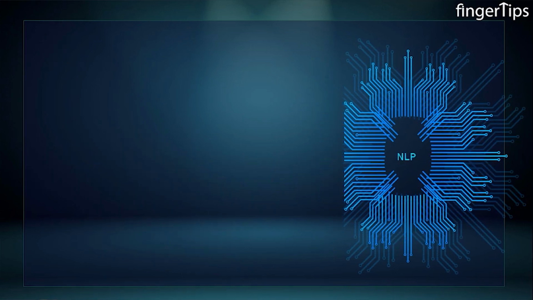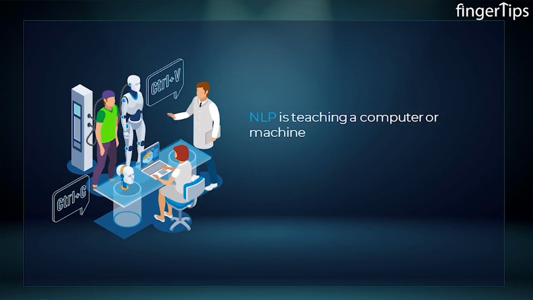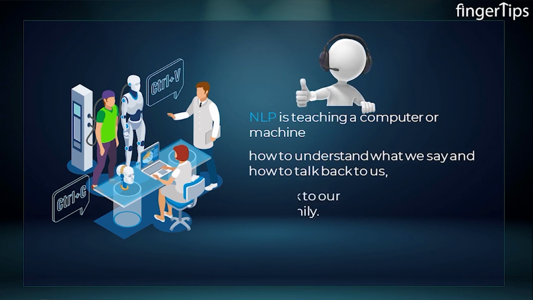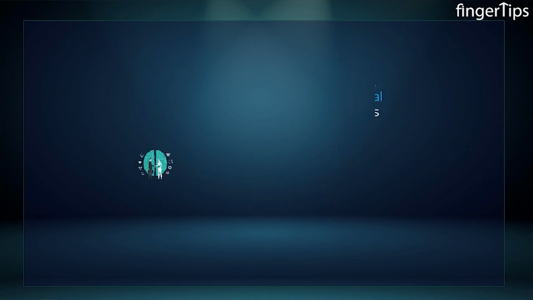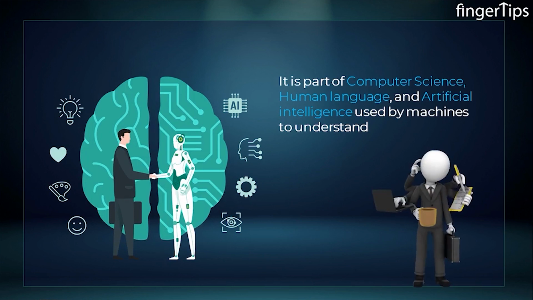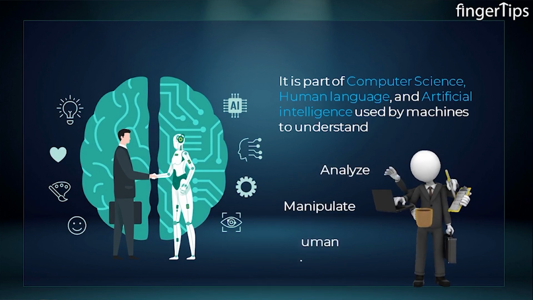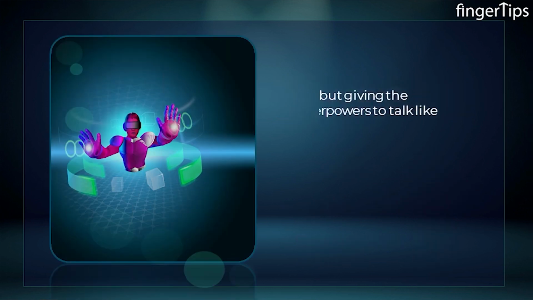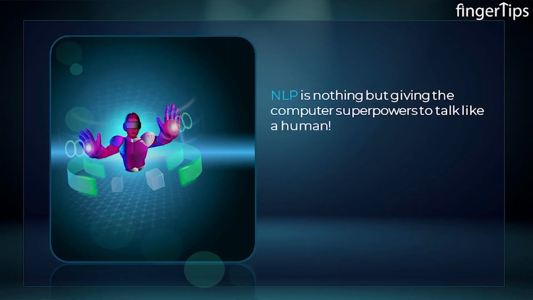Guys, NLP is just like teaching a computer or machine how to understand what we say and how to talk back to us, just like we talk to our friends and family. It's a part of computer science, human language, and artificial intelligence used by machines to understand, analyze, manipulate, and interpret human languages. So, in simple words, NLP is nothing but giving the computer superpowers to talk like a human.